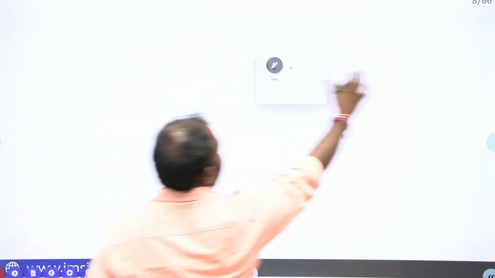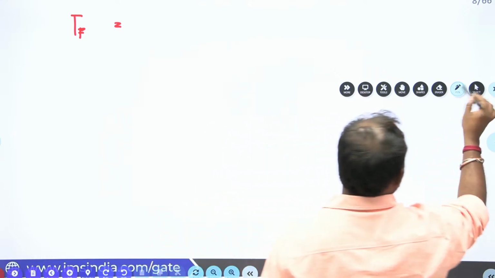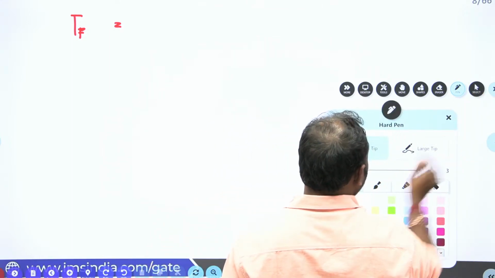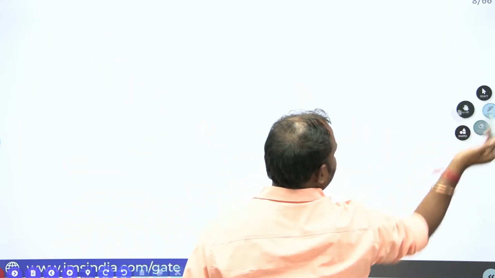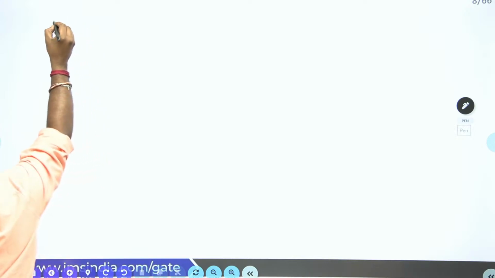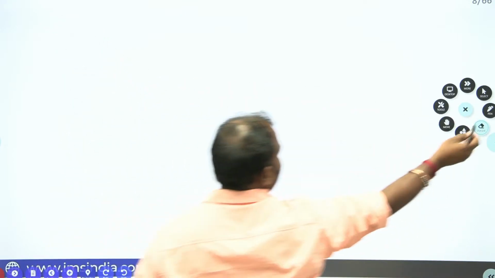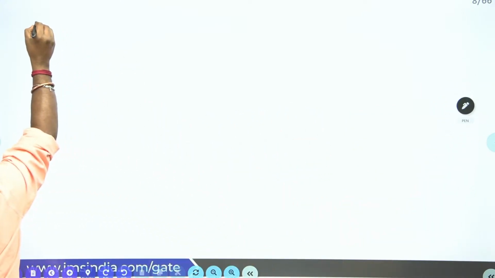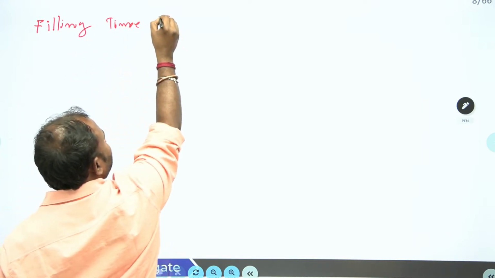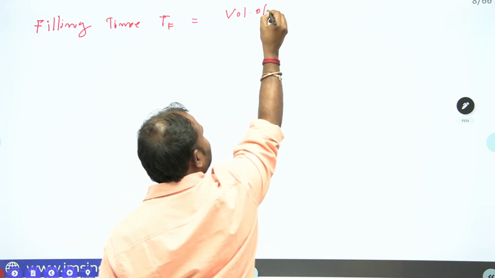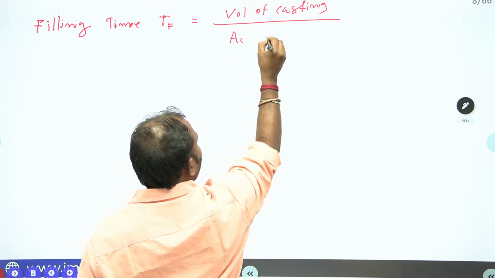Right, now go for this. What is our basic formula of filling time? Filling time TF is equal to the volume of casting divided by AC into Vmax.